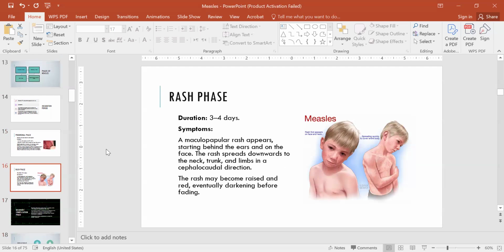Then comes the rash phase that ranges from 3 to 4 days, and the symptom of this phase is a maculopapular rash that starts behind the ears and then spreads on the face and then downwards on the neck, trunk, and limbs in a cephalocaudal direction. The rash may become raised and red, eventually darkening before fading.